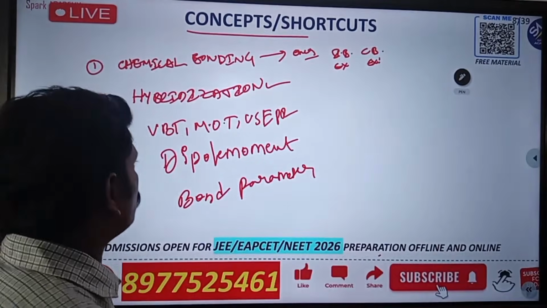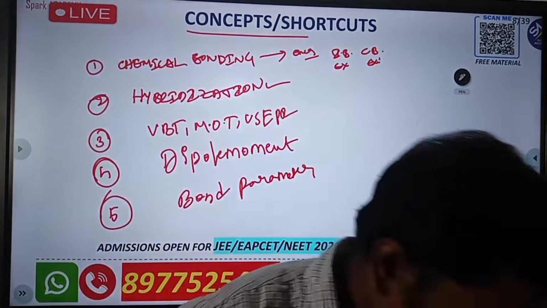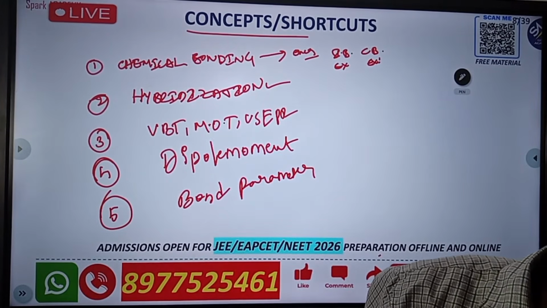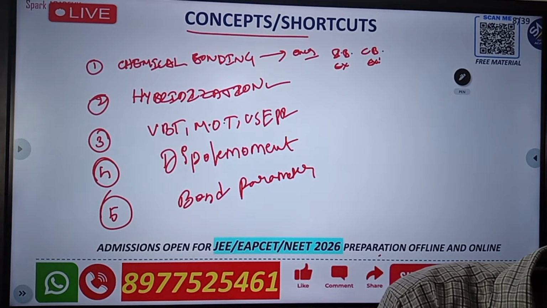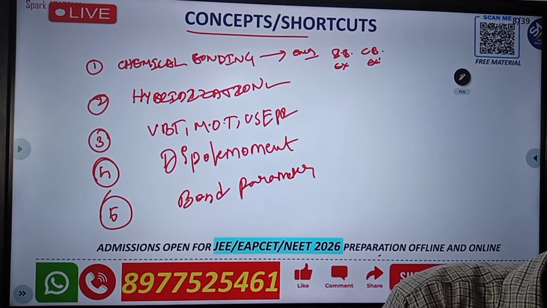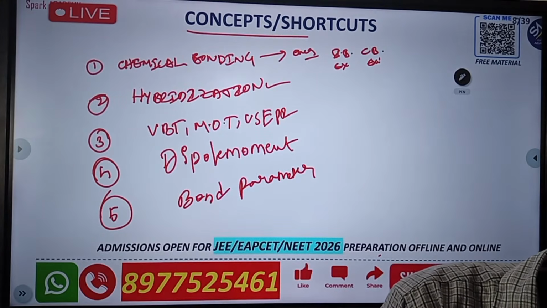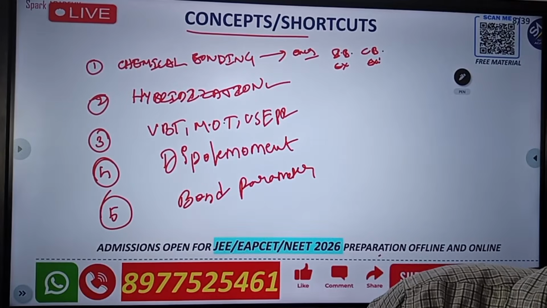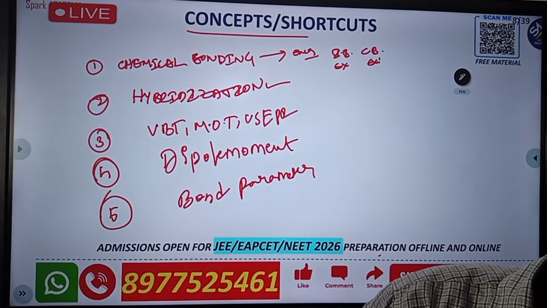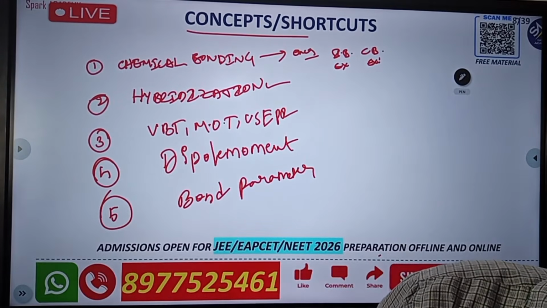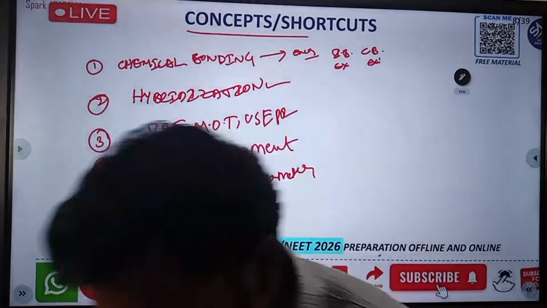When we go to hybridization, this is very, very important.